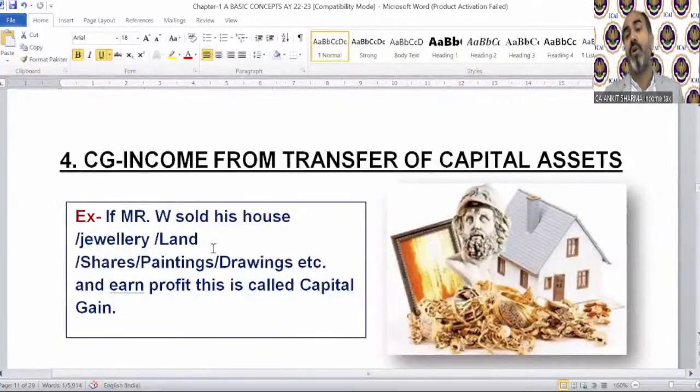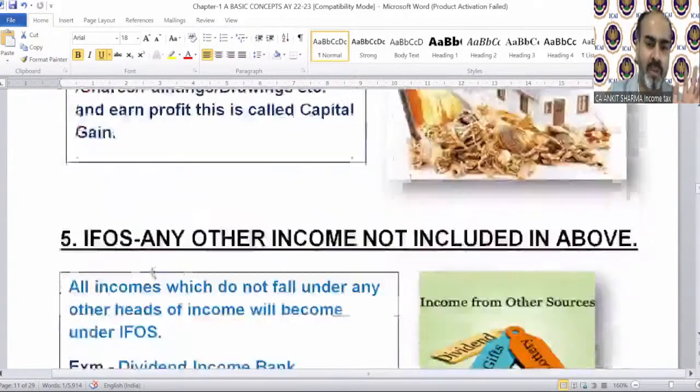Capital gain. I told you, if you have an asset and you sold it, transferring your capital asset, then the gain will be taxable under the head capital gain. If Mr. W sold his house, jewelry, land, shares, paintings, drawings, they are called assets. And on the profit, this is called capital gain. So do not take tension. They have separate chapters. You will understand each and everything in detail in these chapters, of course.